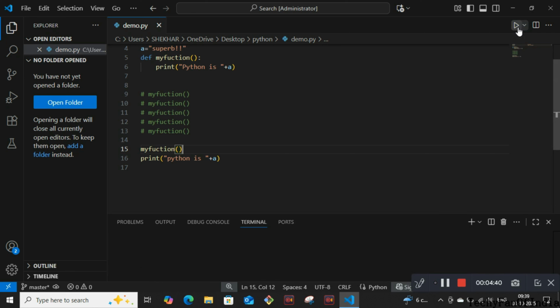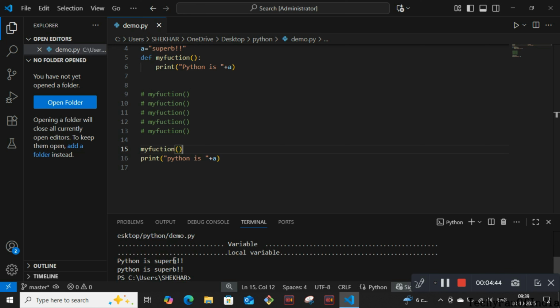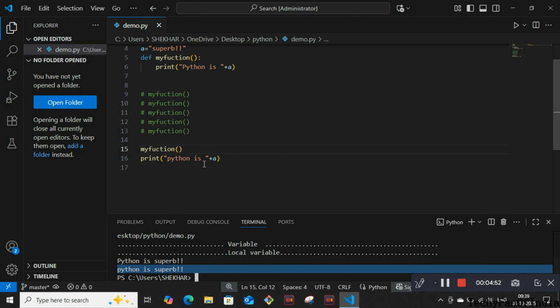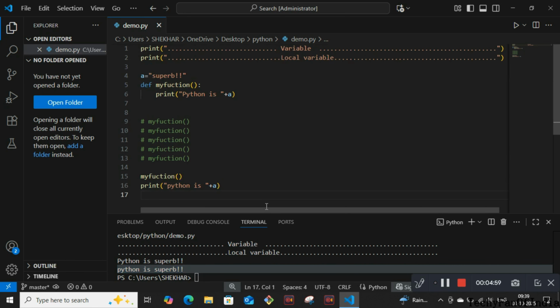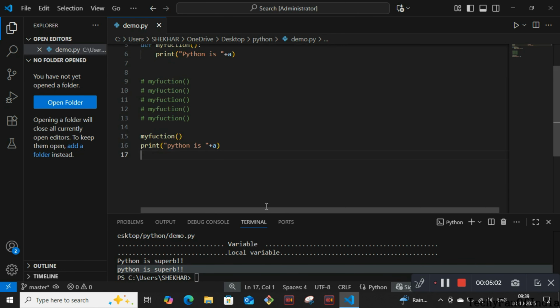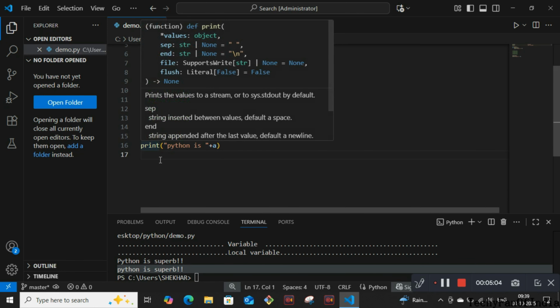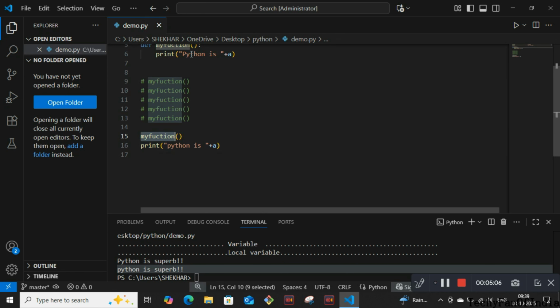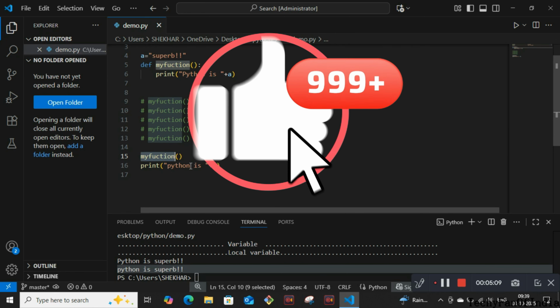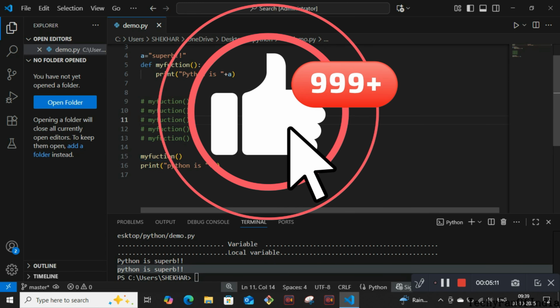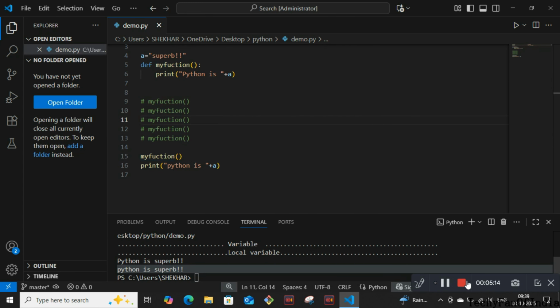Then also we are seeing the same code run twice here. Python is super, Python is super. We have seen here that within the function we have used the particular declaration of value, it is accessible within the code using the function. So we have seen this successfully. For now we can see the Python is, then plus a is shown here. That's all for today.